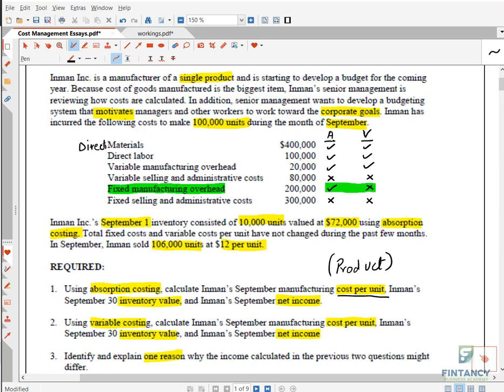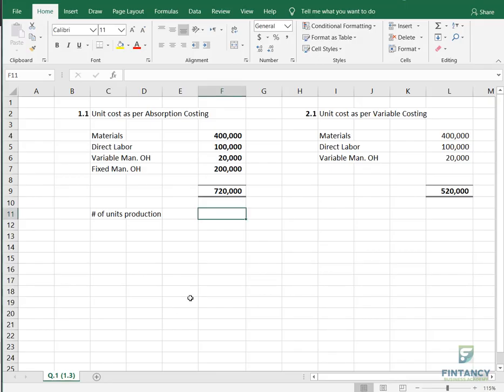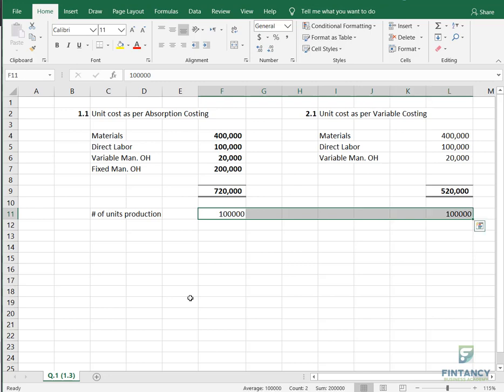Anyways, let's go back to our question. How many are the production units? Remember, 100,000. So both methods are the same, right?